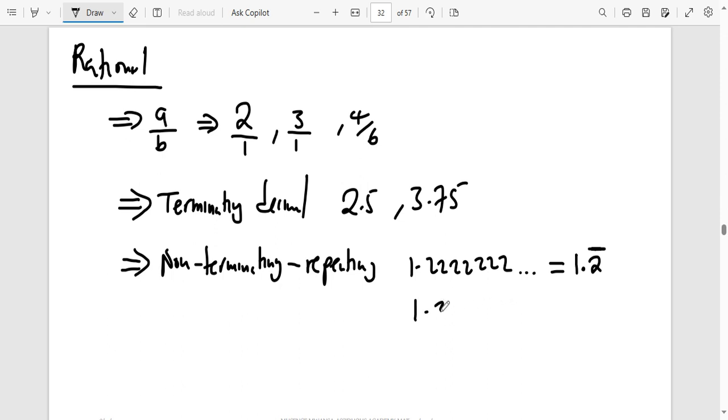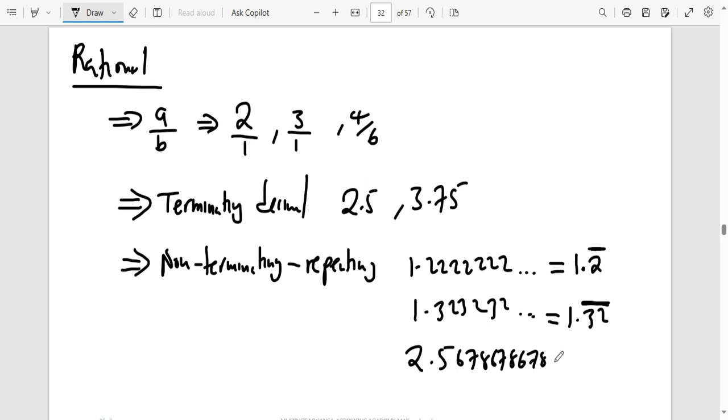Or for example, 1.323232. We will not write like that. We just write 1.32 with a dash on top. The numbers which are repeating, we write a dash on top of them. So let's say we have 2.5678678678. We can also write it as 2.5 and then 678 with a dash on top. Now the dash only starts at 6 and ends at 8 because they're the only numbers that are repeating. 5 is not repeating. So these are rational numbers.